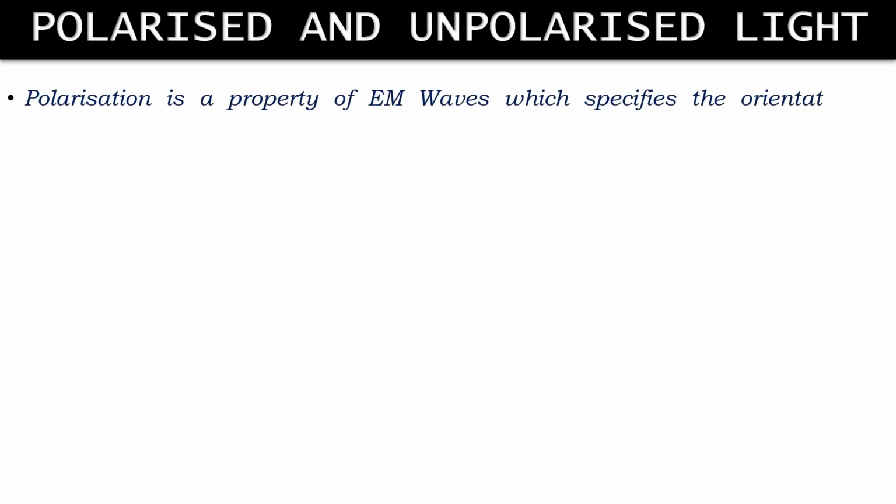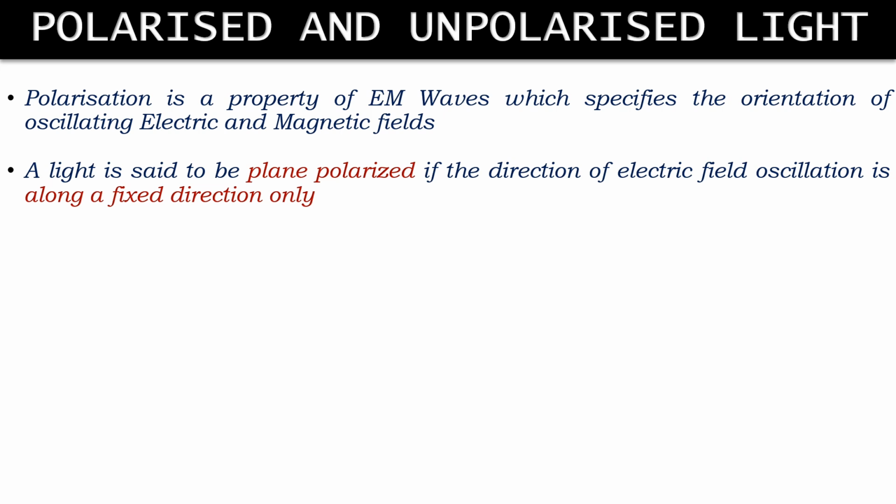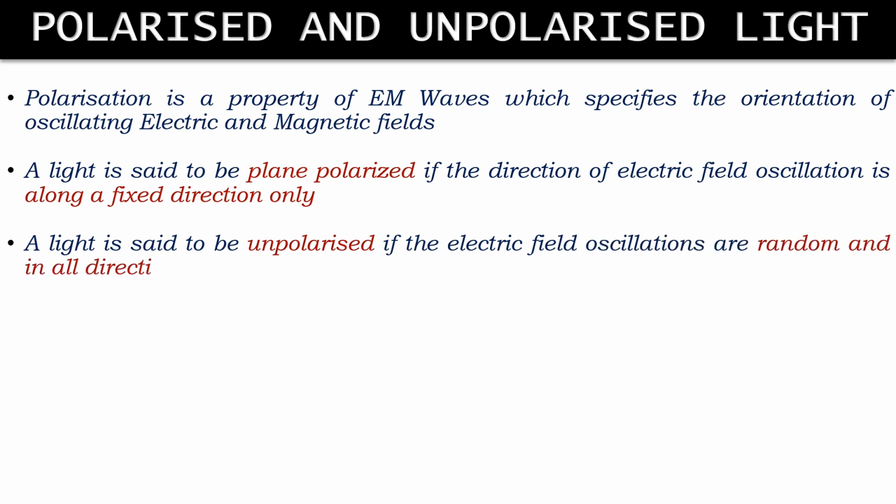Polarization is a property of electromagnetic waves which specifies the orientation of oscillating electric and magnetic field. And a light is said to be plane polarized light if the direction of electric field oscillation is along a particular direction only. A light is said to be unpolarized if the electric field oscillations are random in all the directions. For example, natural light is considered unpolarized because the electric field is spread in all the directions randomly.